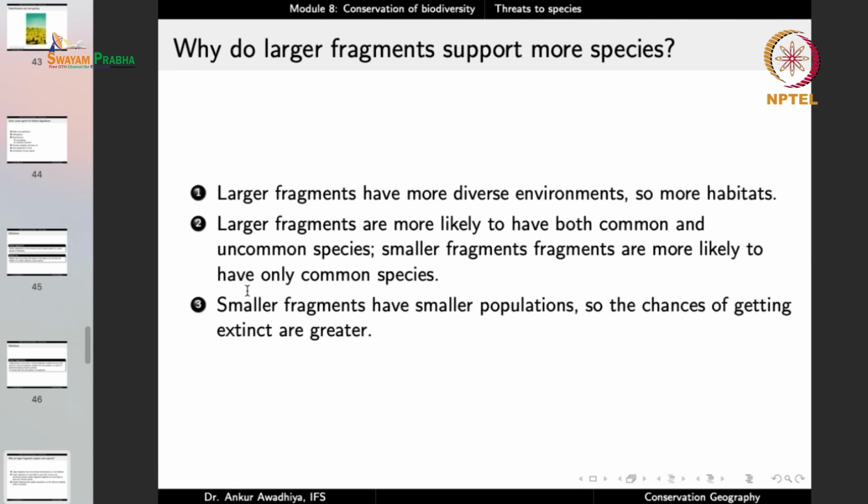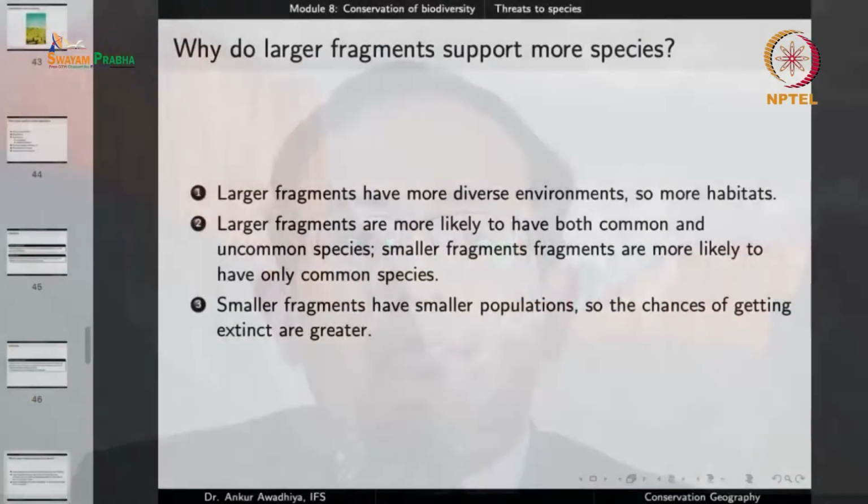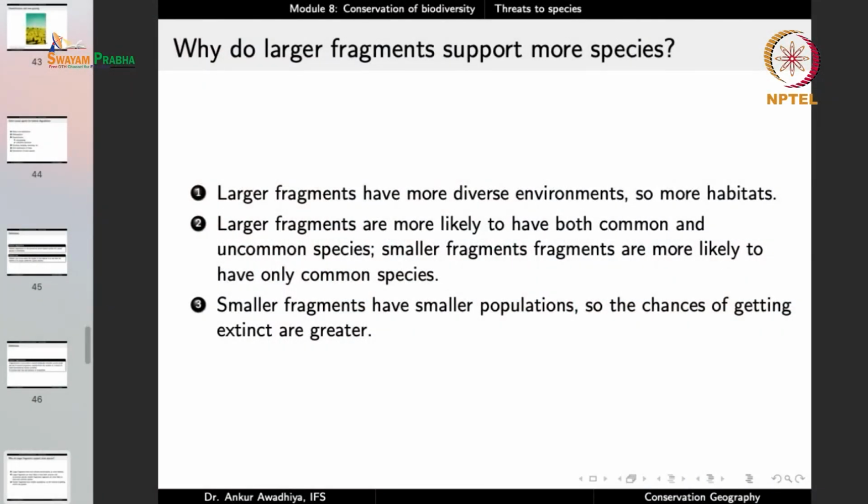Now uncommon species are typically those that have the larger home ranges. And also the smaller fragments have smaller populations, and so the small population dynamics also plays a big role. So the chances of getting extinct are greater. So typically larger size fragments are vastly more important, vastly more useful for the survival of a species. Once we break them into smaller fragments, they are of very little utility, even though a large portion of the habitat remains.